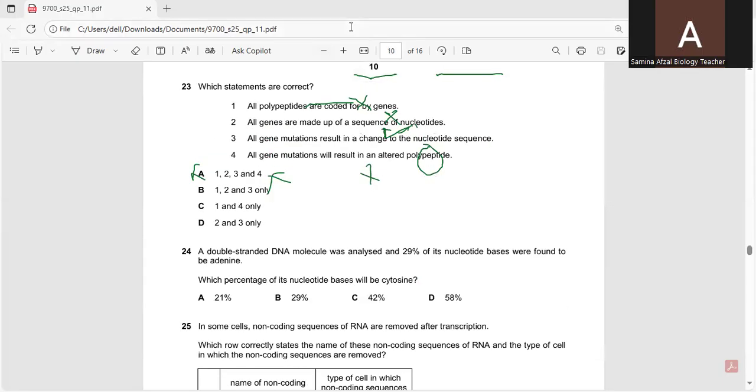Question number 23. Which statements are correct? All polypeptides are coded for by genes. Yes, this statement is correct because polypeptides are coded by genes, though some can be synthesized as non-ribosomal peptides. So we can say this is the correct option.